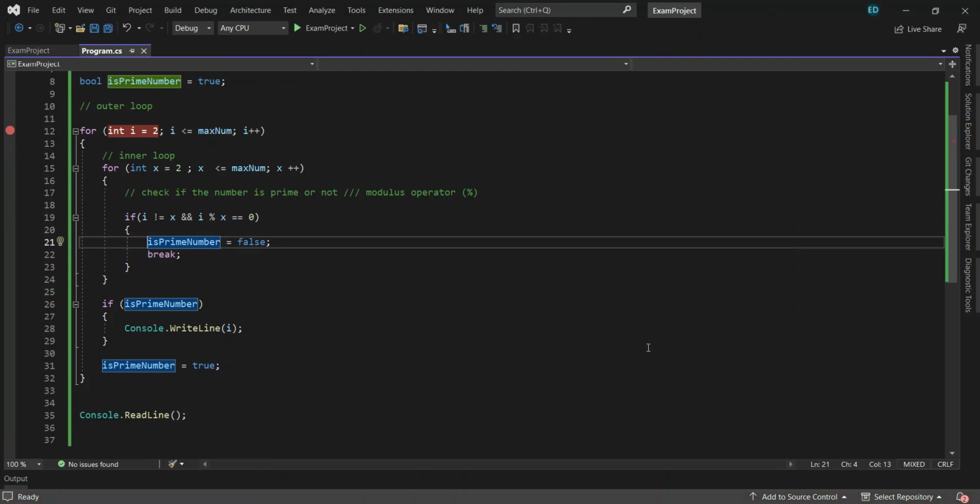The keyword here, guys, is that you have to use the modulus operator. If you have a better way to determine it, your logic, that's fine. I think it's very simple. You just need to understand what a prime number is.